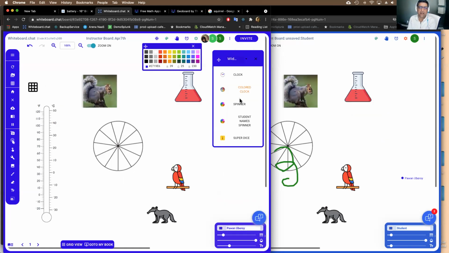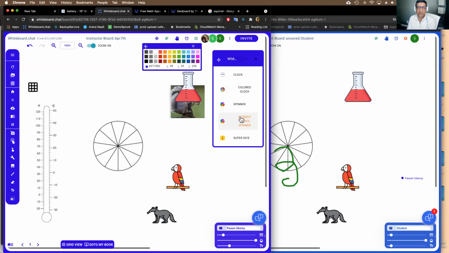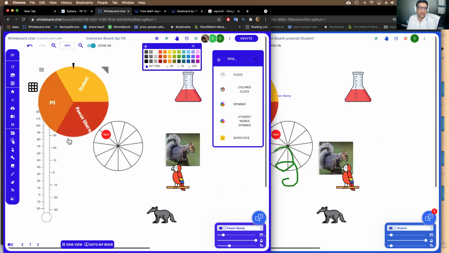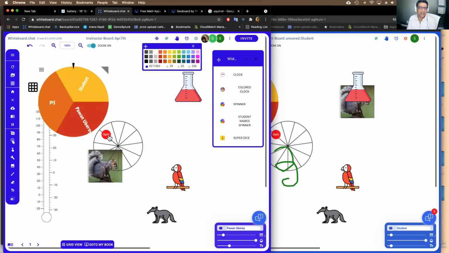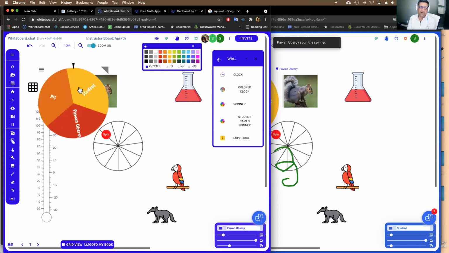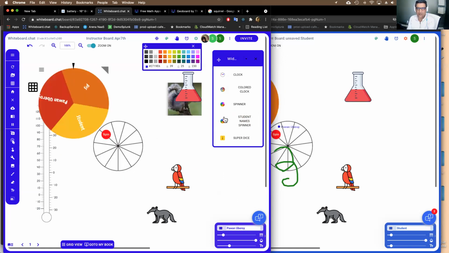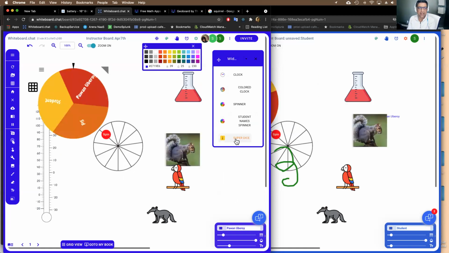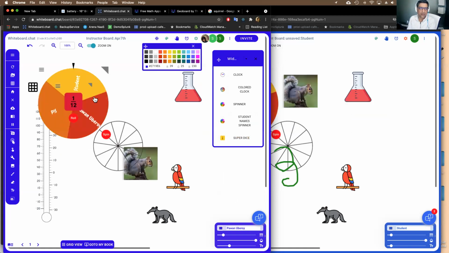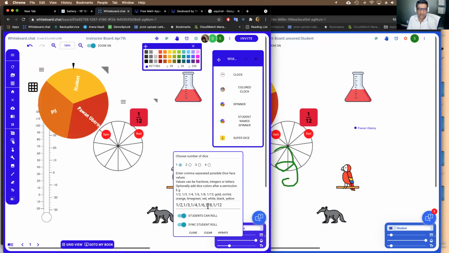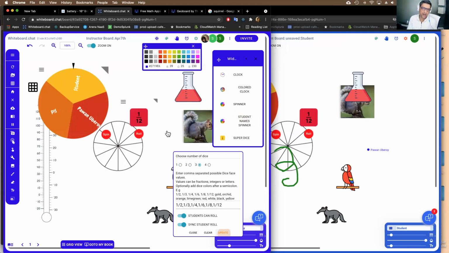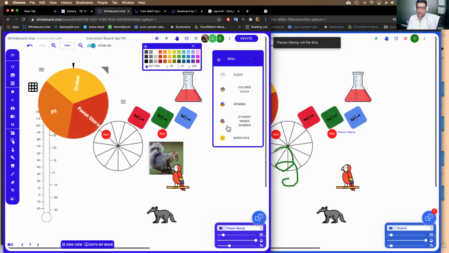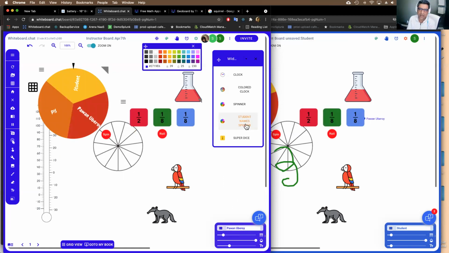And we have widgets, like a student name spinner, which automatically gets filled in with all the participants of that board. So if you want to randomly select people, it will use that. There's a dice that you can program to do fraction dice, alphabets, anything that you want, whole numbers, tens, whatever else you want to specify.